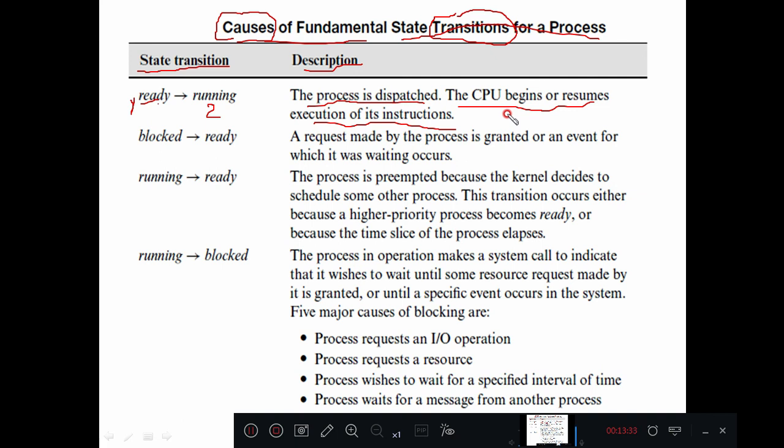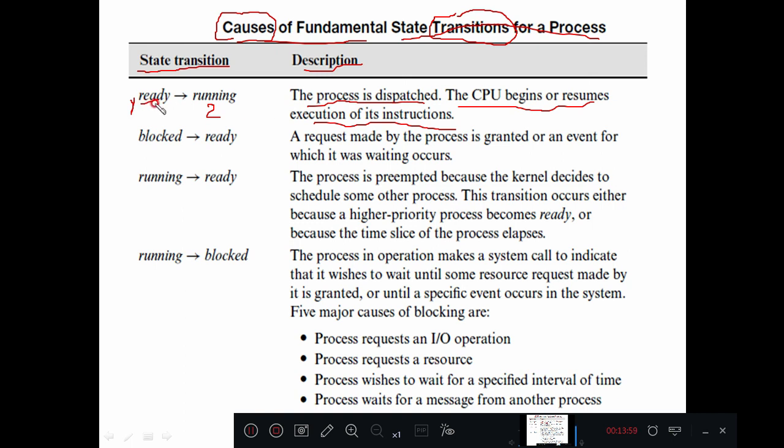Because of higher priority processes, the low priority process has entered into a ready state. The CPU which was allocated to it is relinquished or released from that particular low priority process, and it will be given to a high priority process. So in such a case, it will enter into a ready state.